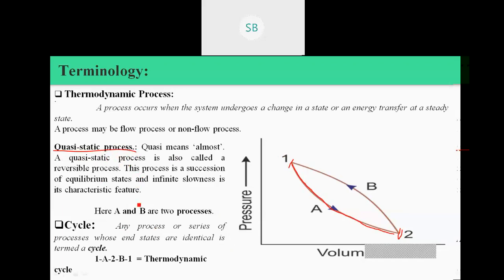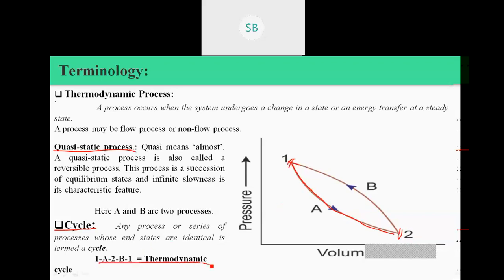After that we discussed what is meant by a cycle, when the system comes back to its original state. From state 1 to state 2 and back from state 2 to state 1 is one complete thermodynamic cycle.